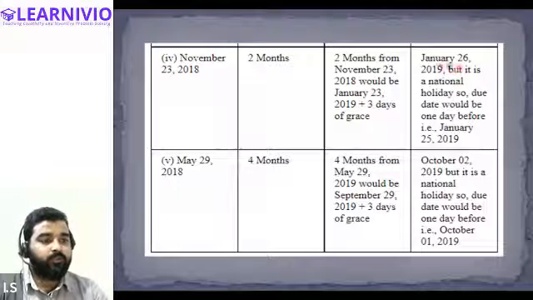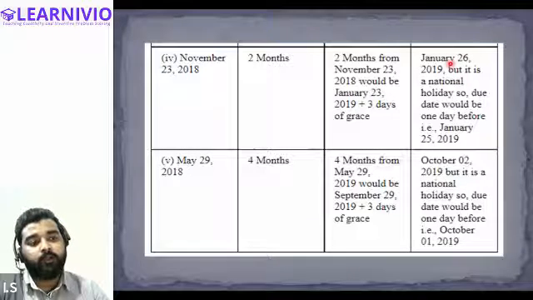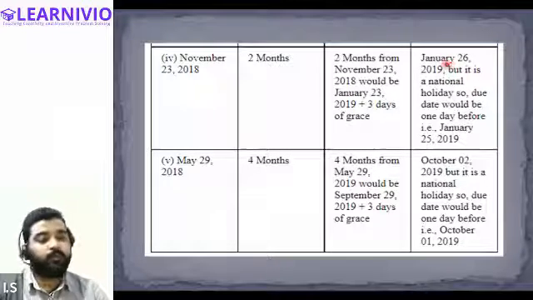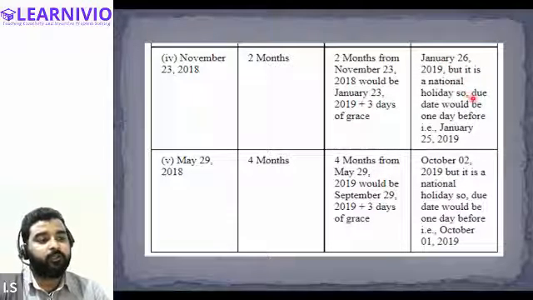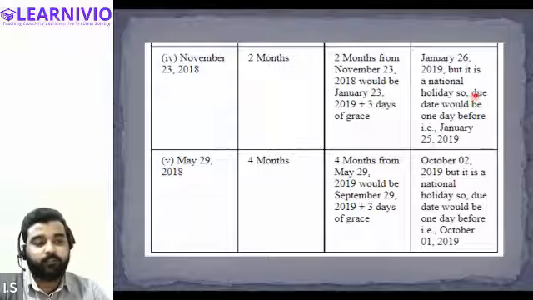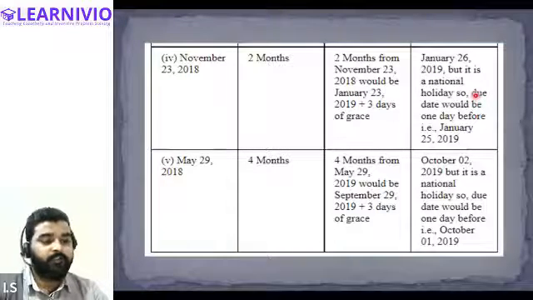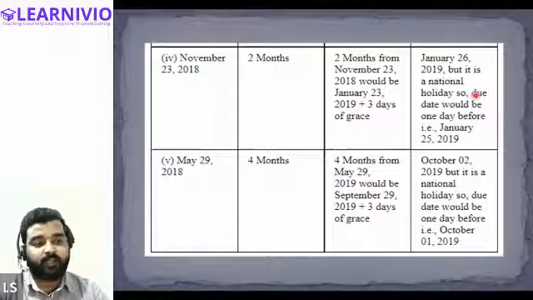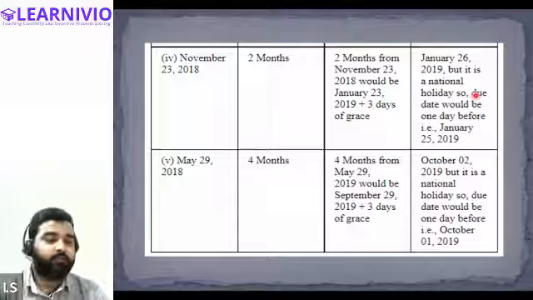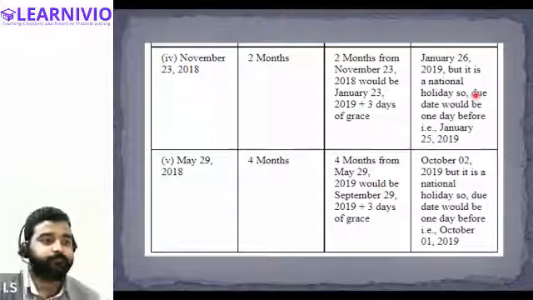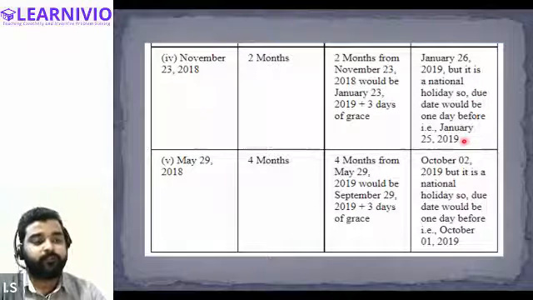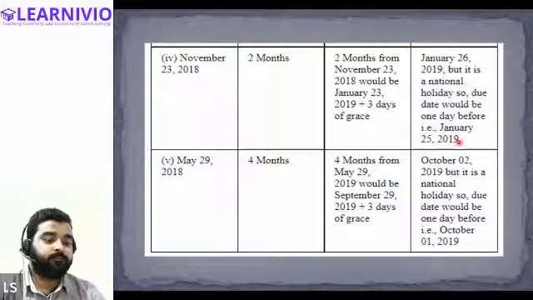Okay. Now see, 26th January is obviously a public holiday, right? According to India, it is a public holiday because it is Republic Day. So therefore it is a national holiday. Therefore, the immediate next day will be taken as a due date. Is it clear, everyone? If there is some national holiday, then that particular date is not considered as the due date. The immediate preceding day will be considered as the due date. So the due date would be one day before January 26. That will be January 25 only.